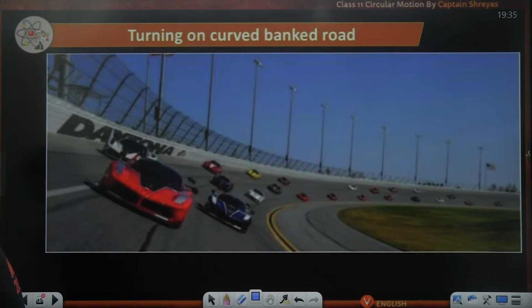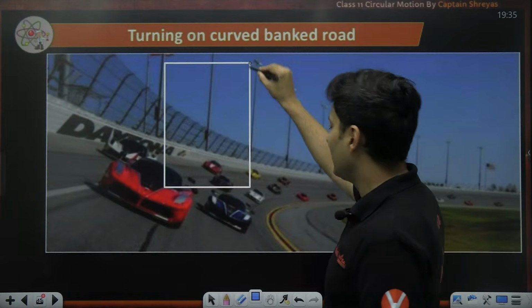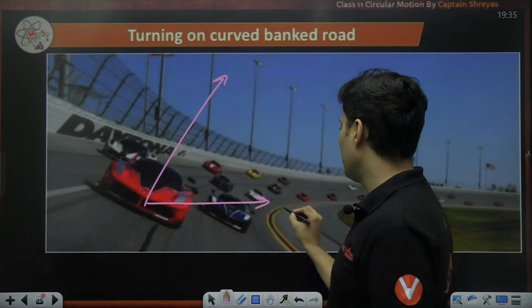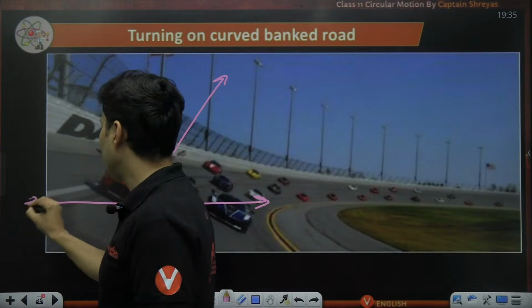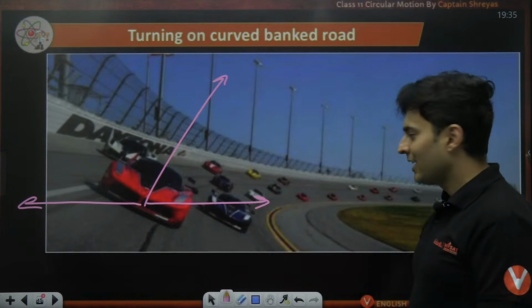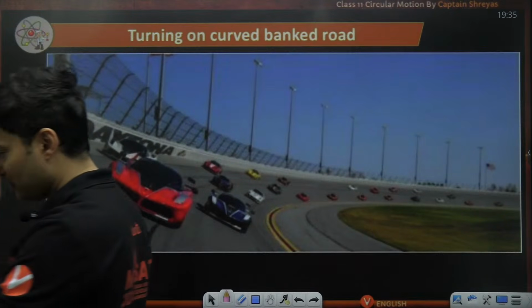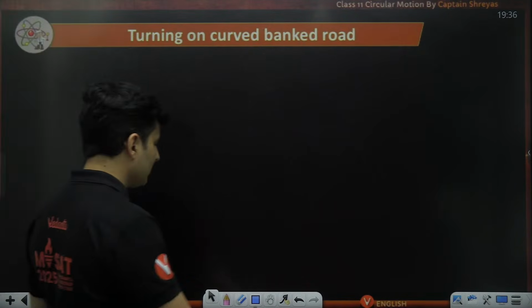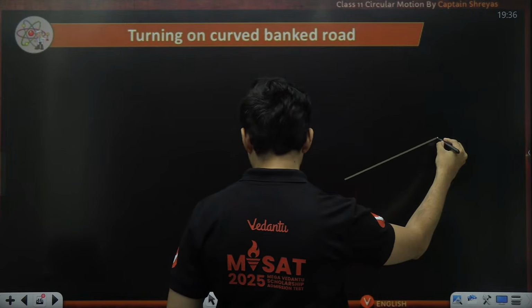You can't change the radius, you can't change g, you cannot change mu or can't depend on mu. So you depend on the normal. So when such a scenario happens, the normal force is at an angle. A component of that normal force will give that acceleration, or I will say it will balance the centrifugal force. Can you now visualize this? Normal is a dependable force. So that is why you bank a road. And when you bank a road, this is what happens. Observe this carefully now. This is a banked road.